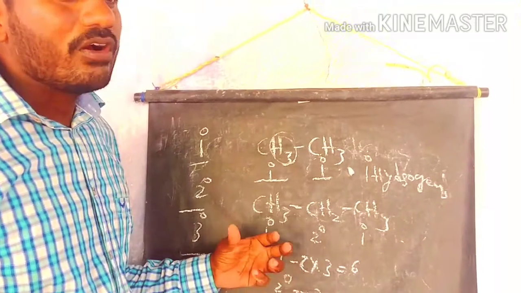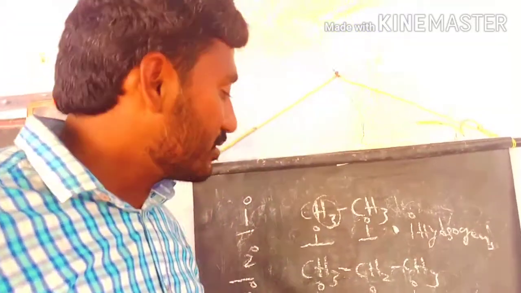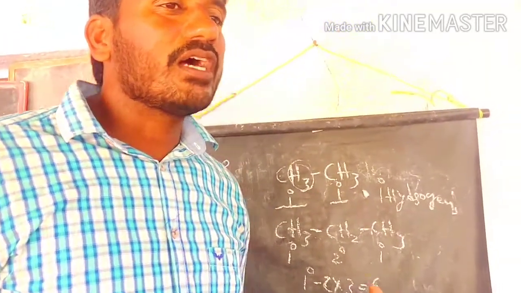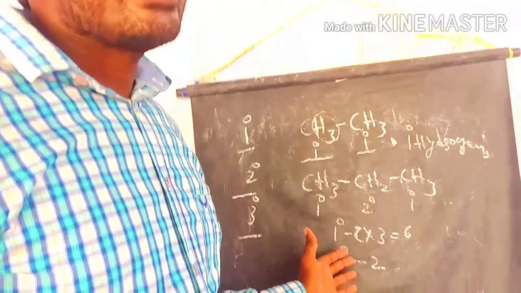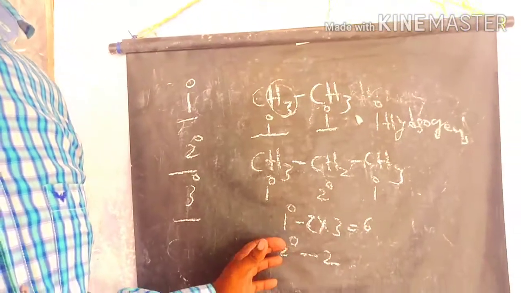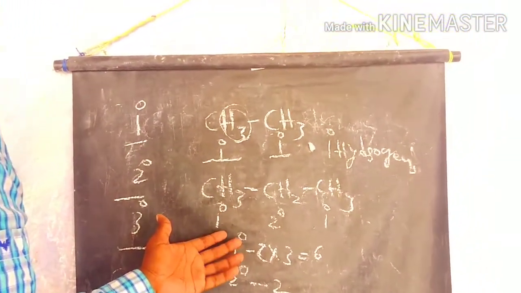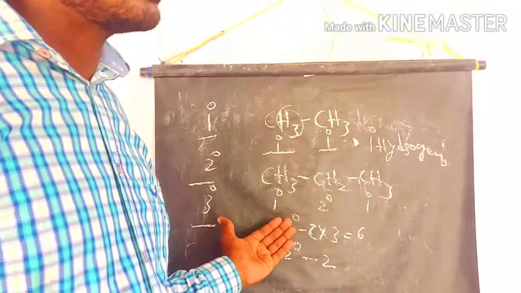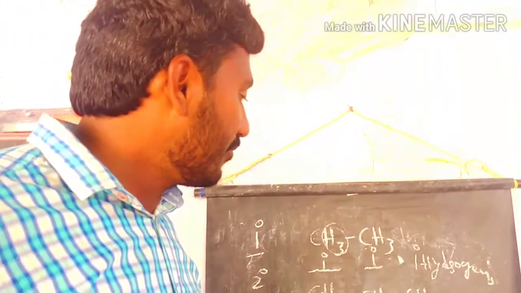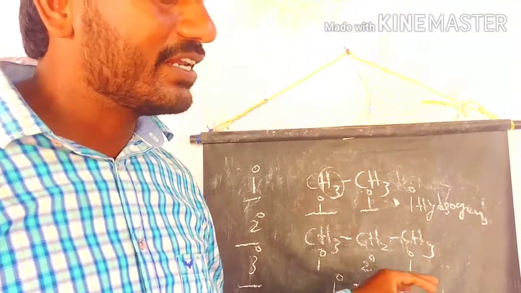So we have different types of hydrogens, how many primary and how many secondary. Why do we discuss these things? Because of the selectivity of the halogens. For example, the tertiary hydrogen is replaced more favorably in the halogenation process compared to primary and secondary. That's why we discuss primary, secondary and tertiary hydrogens.